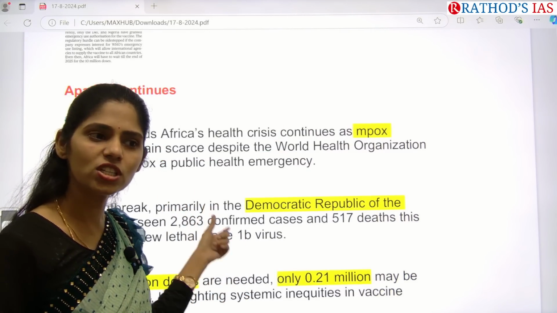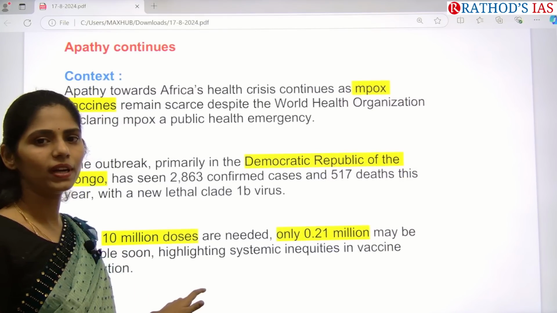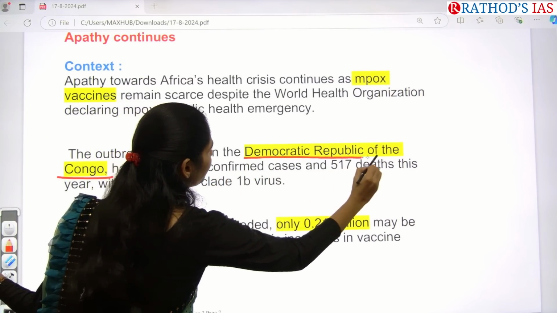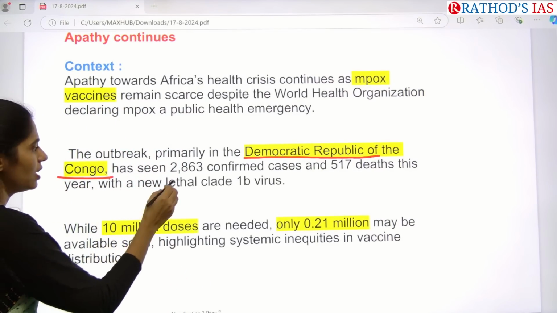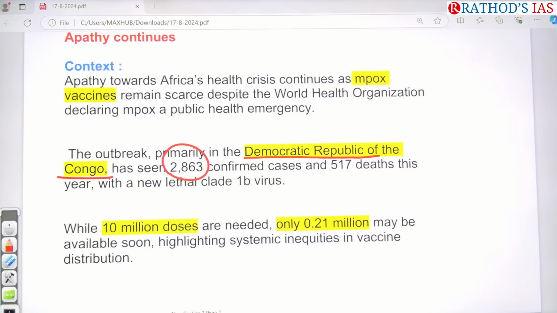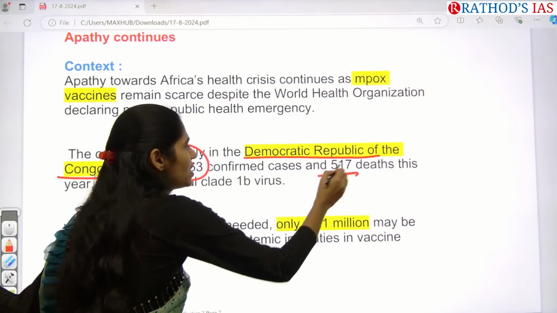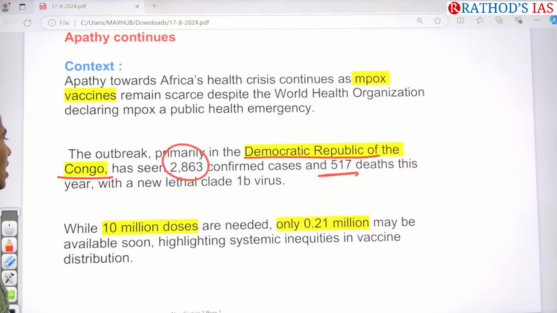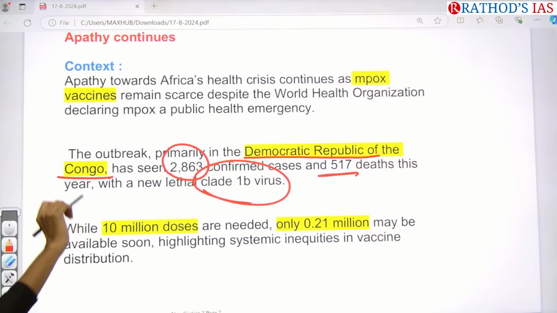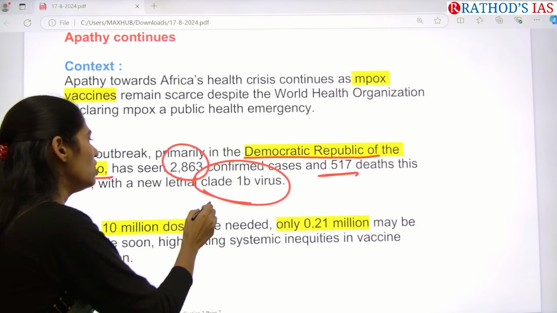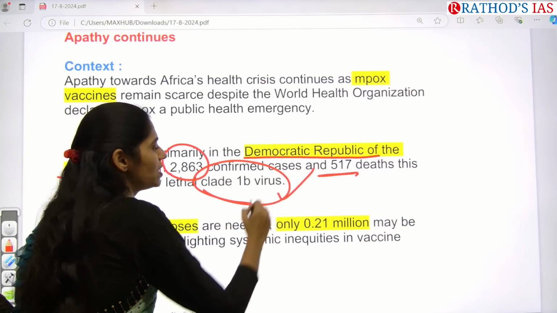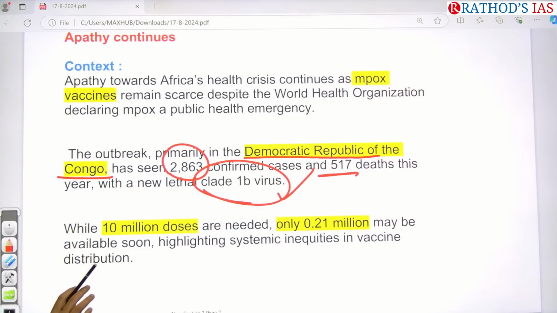And in Africa, the country that has been properly affected here is DRC, that is Democratic Republic of Congo. In this country, 2,863 confirmed mpox cases have been recorded. Out of this, 517 deaths have already happened, and it is caused by this clade 1b virus. Okay, so in this mpox, we have two variants or two strains. One is clade 1a and the next one is clade 1b. Now the spread of this clade 1b virus is happening in Africa.